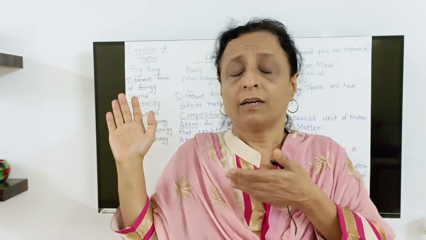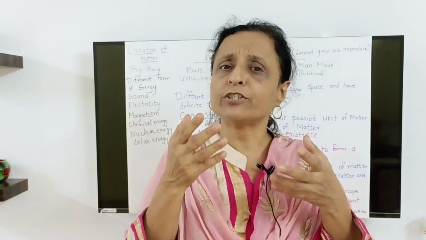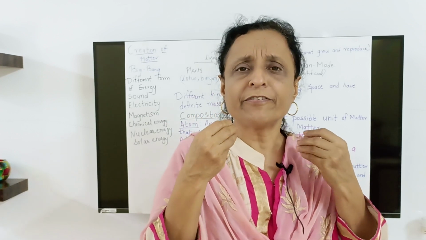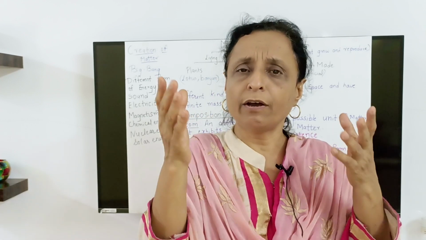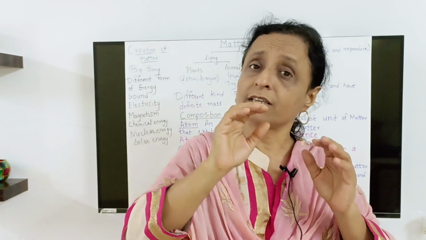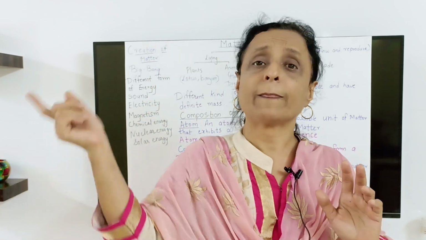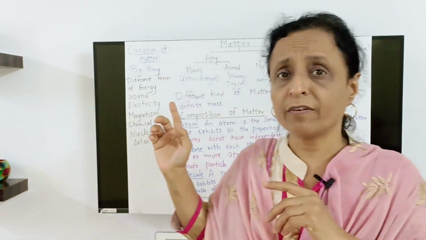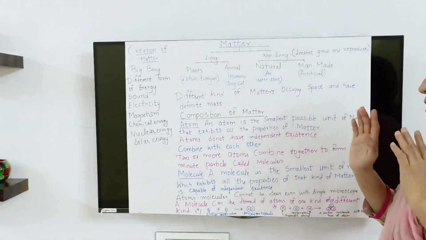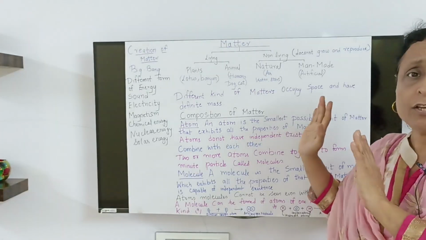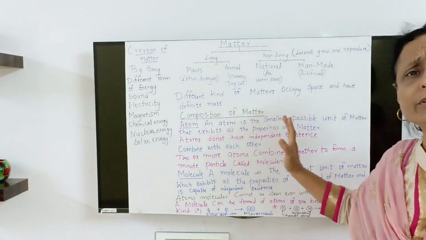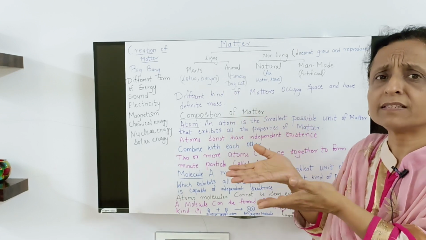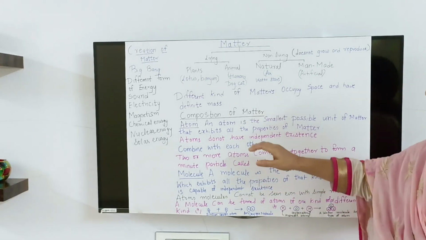What you are understanding here you have to visualize, but that is the truth. You know you are made up of cells, but you cannot see a cell with the naked eye. You can see the cell under a compound microscope, but the parts of the cell you will see under an electron microscope. In the same way, you will be able to see an atom under an electron microscope. You cannot control the combination of atoms as you want. It will take place as it is present in nature.